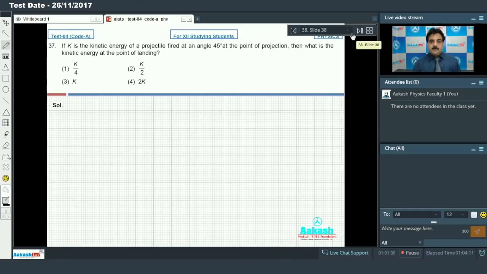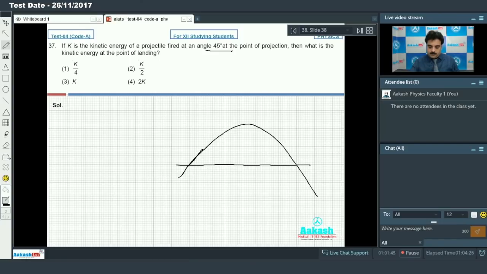If K is the kinetic energy of a projectile fired at an angle of 45 degrees at the point of projection, then what is the kinetic energy at the point of landing? Before going to the question, I would repeat that kinetic energy depends only on speed. It does not depend on velocity.